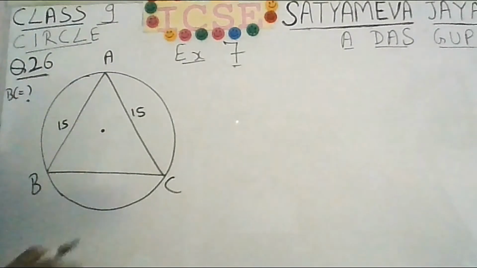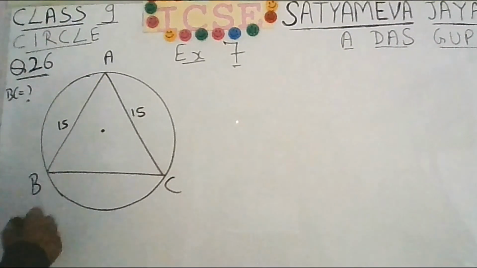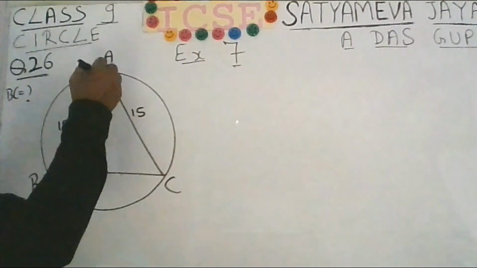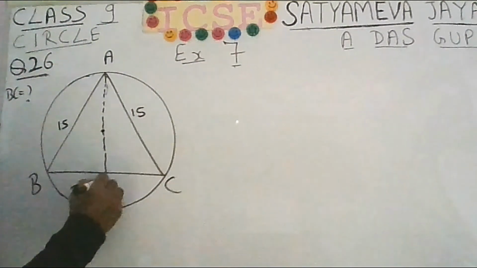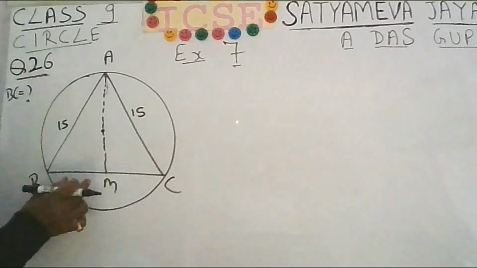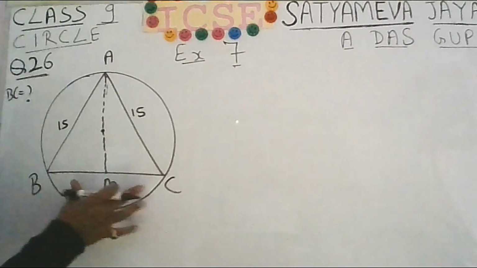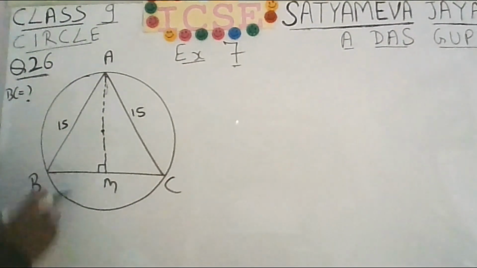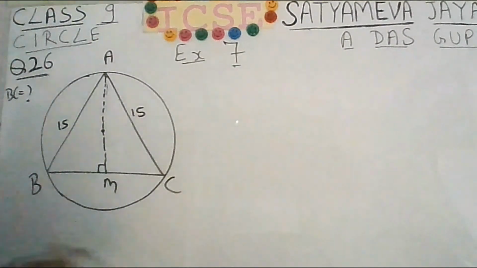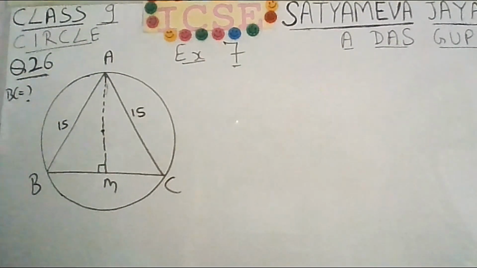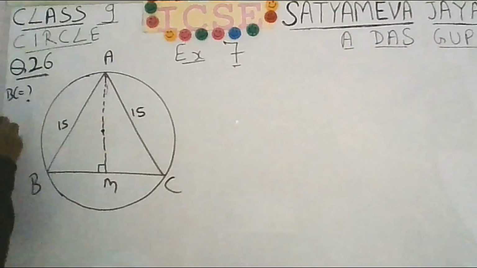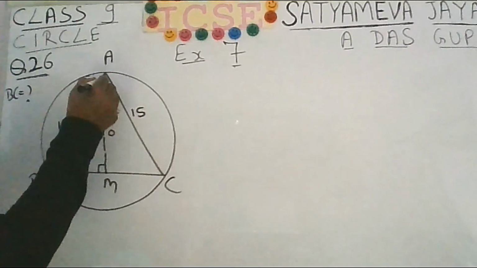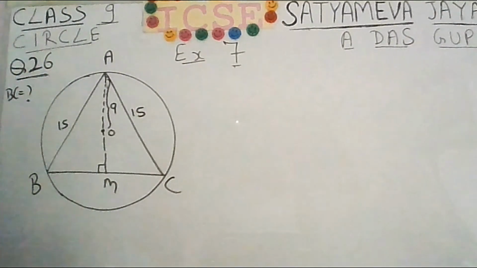So again you will have to imagine right angle triangles. First, if you draw a perpendicular from A to BC, it will be like this. Let us call this point M. So BM will be one half of BC. Point M will bisect. This is perpendicular. This is a property of an isosceles triangle, as we have discussed previously. So the radius they have given is 9 centimeter. So if this is the center O, this much distance will be 9 centimeter. This much will be 9.